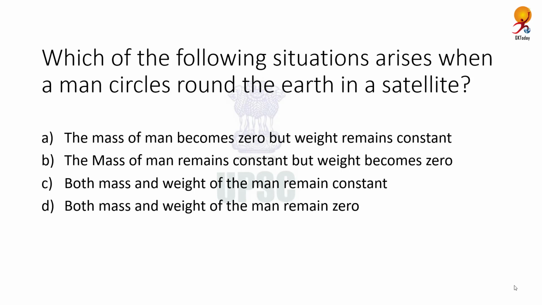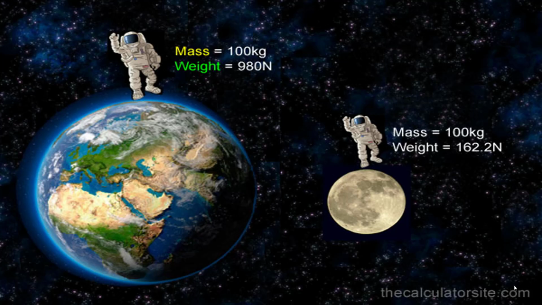Which of the following situations arises when a man circles round the Earth in a satellite? And the correct answer is the mass of the man becomes 0 but weight remains constant. Mass is the amount of matter enclosed by a body, so it can never change with displacement in a body. Weight is a force that is actually due to the force of gravity, taking Earth into consideration. Therefore, outside Earth, this force is negligible. Hence, the weight is 0.